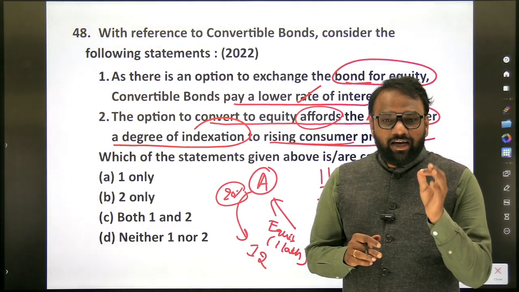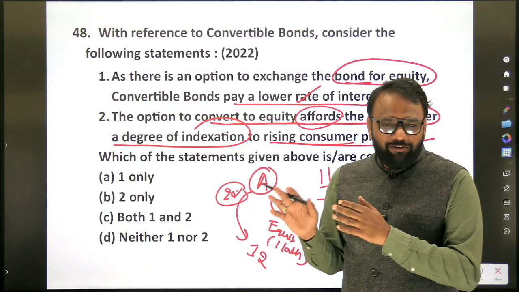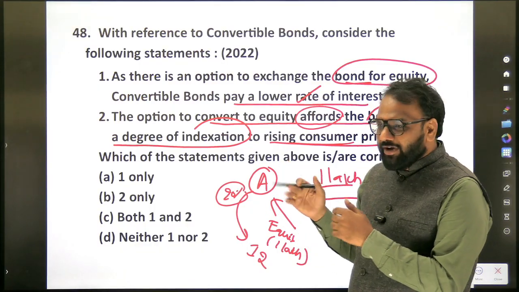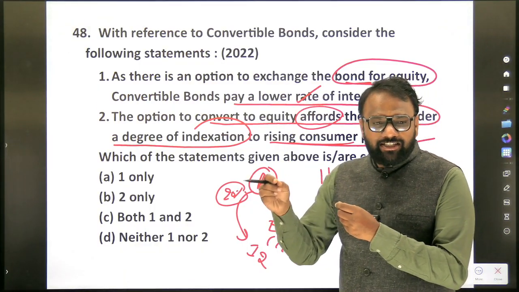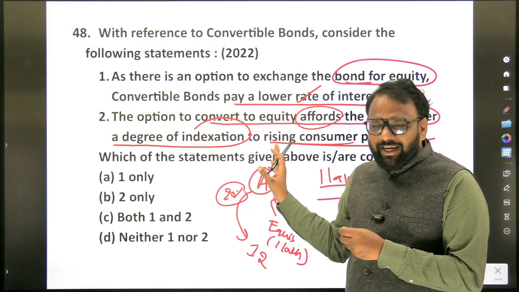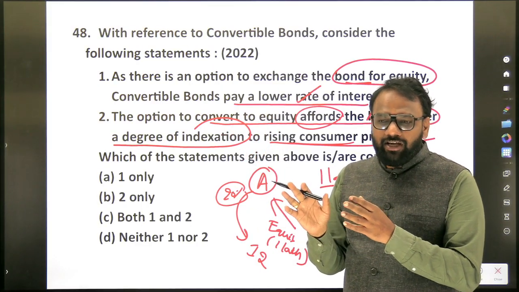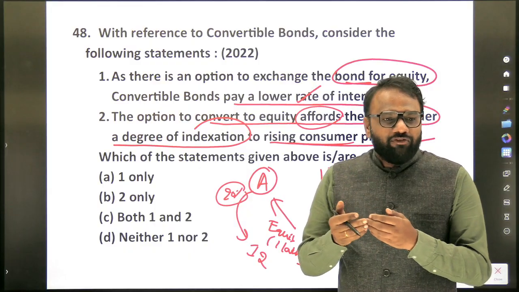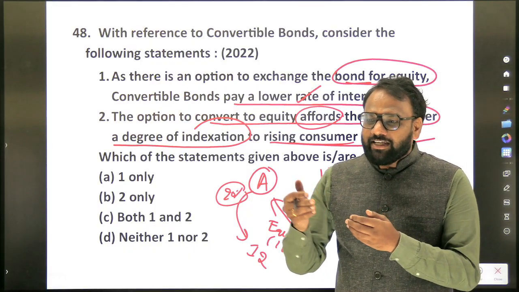Yes, inflation indexed bonds. Yesterday we saw inflation indexed bonds. Something similar, not exactly inflation indexed bonds, but these are the various instruments which will afford protection against rising consumer prices.